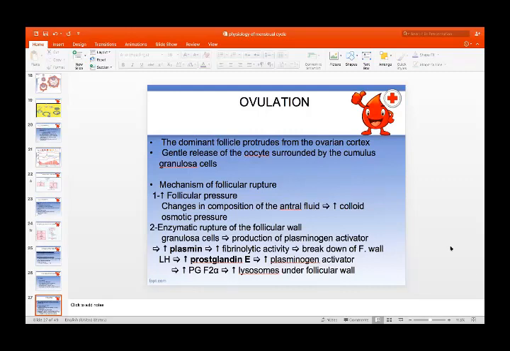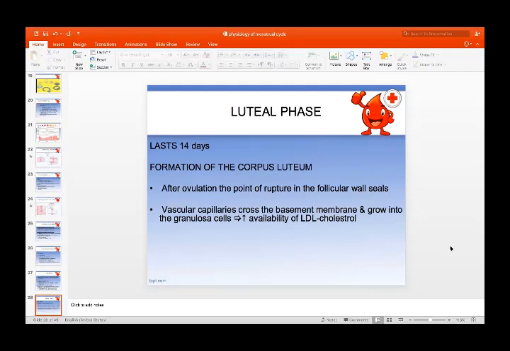So luteinizing hormone also increases the prostaglandin E, which increases the plasminogen activator, and increases prostaglandin F2 alpha, which causes increased lysosomal activity under the follicular wall. So all these factors will lead to the rupture of the follicular wall, release of the egg, and the Graafian follicle releases the egg, and the rest of the follicle becomes empty and is converted into corpus luteum.